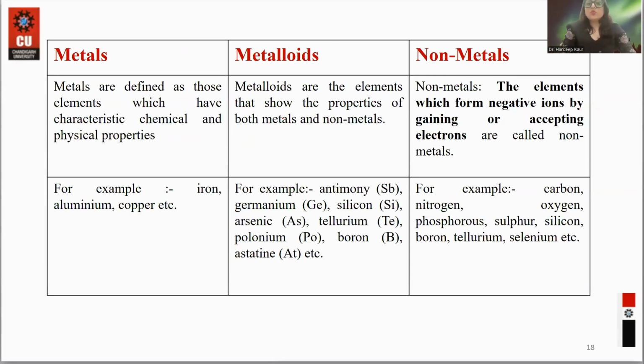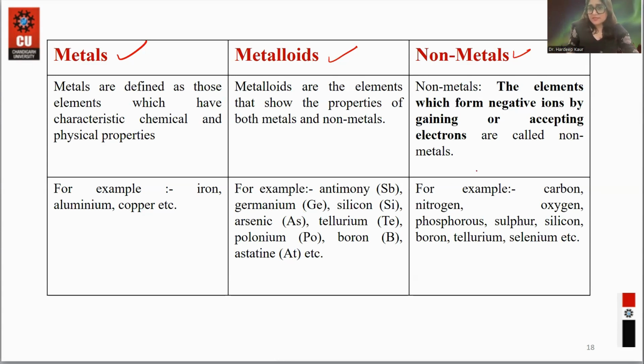Okay. So before bonding, you should have knowledge of three things: metals, metalloids, and non-metals. Metals are those which have characteristic chemical and physical properties, like iron, aluminium, copper. Metals have luster, they are malleable and ductile. Non-metals form negative ions by gaining or accepting electrons. So non-metals have the capability to gain or accept electrons.